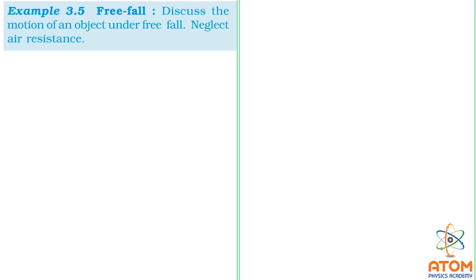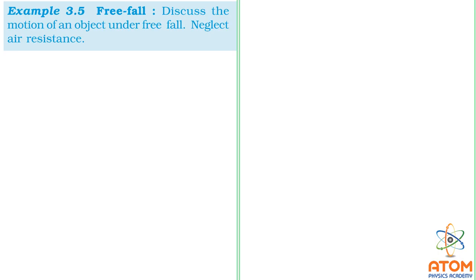One more thing that should be taken care of is that the height of the object should be very, very small compared to the radius of earth. We know that the radius of earth is approximately 6400 kilometer. So the height from where you are dropping this object should be very, very small compared to the radius of earth, and only then can we call this falling free falling.